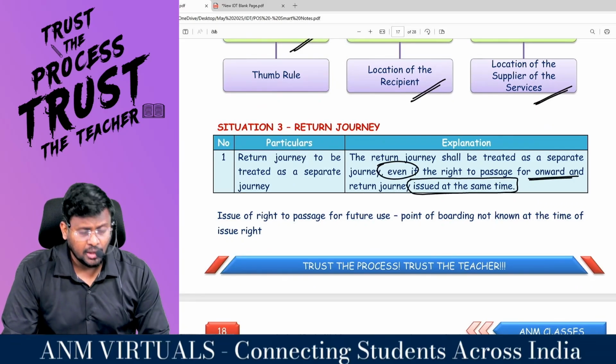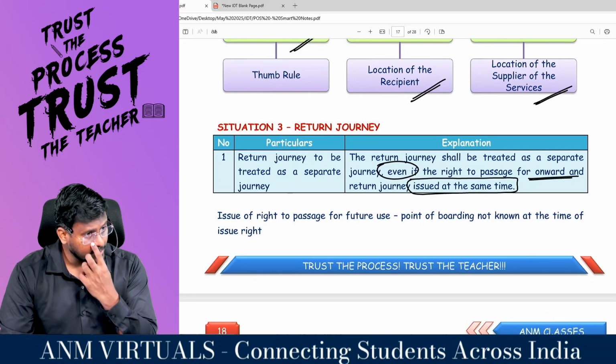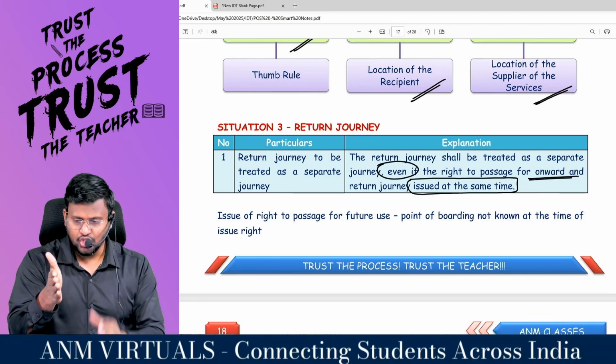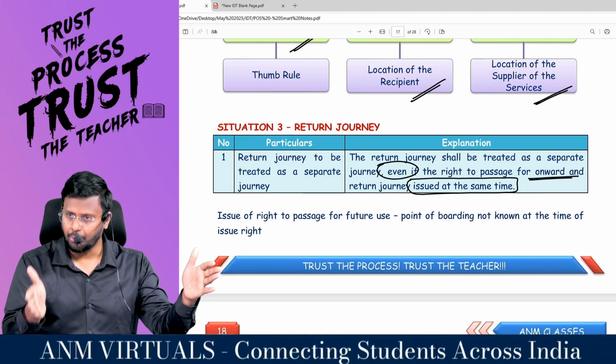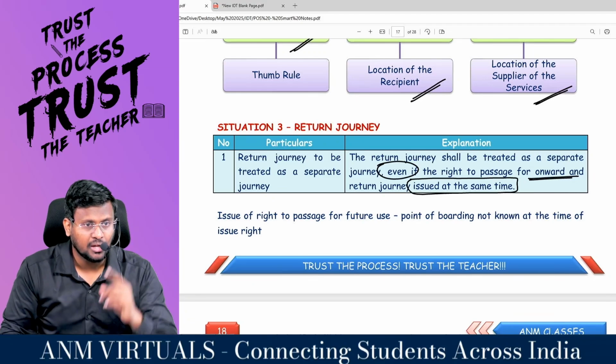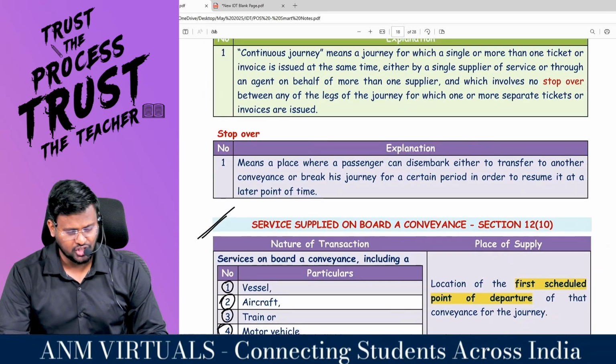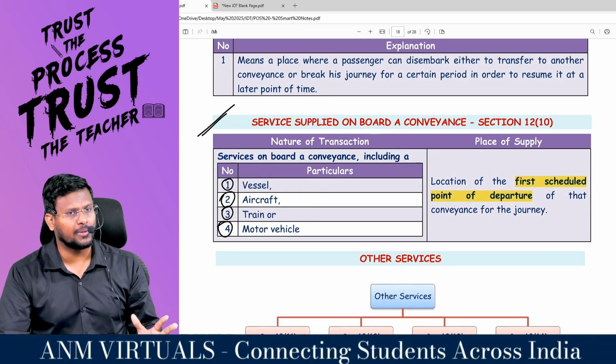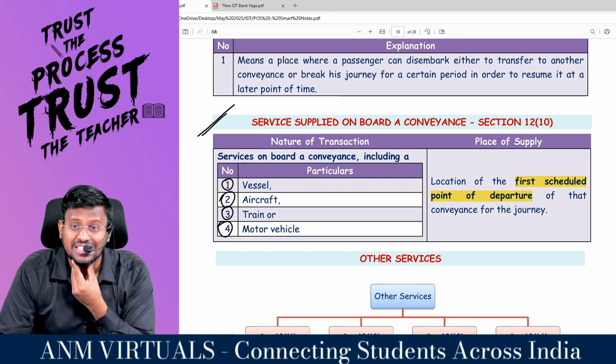Return journey should be treated separately. That means when you are going from Chennai to Bangalore, Chennai is the starting point. When you are coming back from Bangalore to Chennai, Bangalore is the starting point. That's why with regard to transportation services, always, my dear students, the place of supply is the starting point.